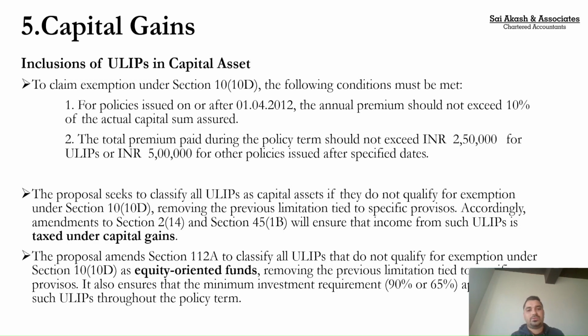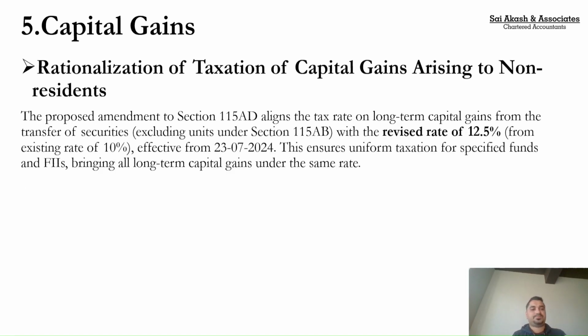In other cases, what would have happened is it gets taxable under the head income from other sources, wherein you will not get this benefit of 1.25 lakhs. Again a welcome amendment. Let's proceed with the next amendment.